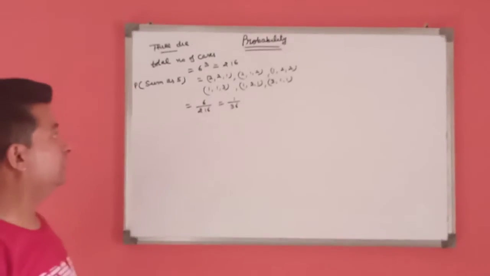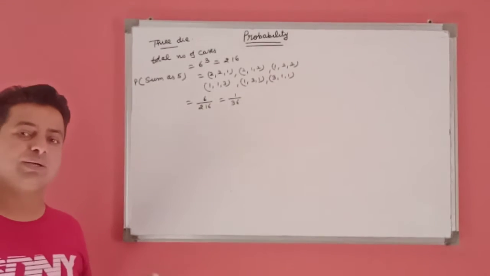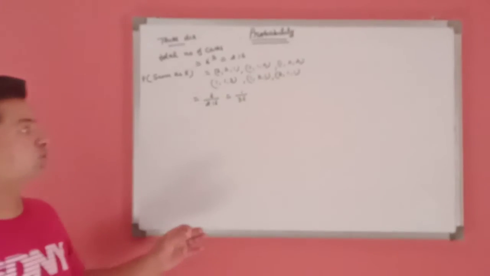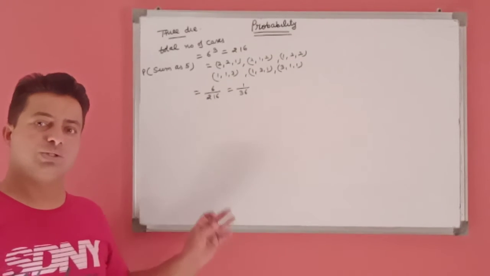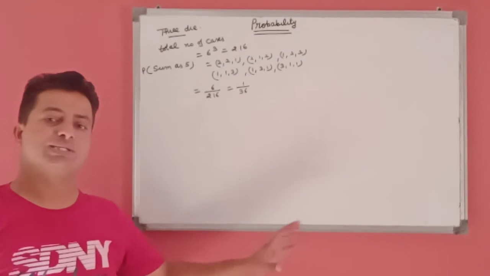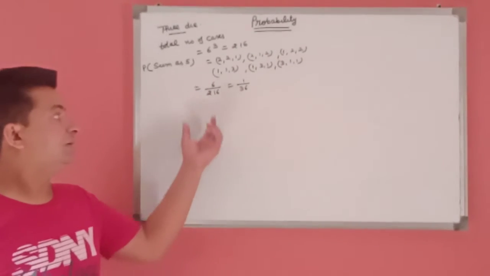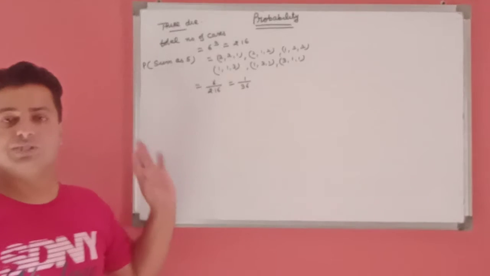And if we are required to find the probability of getting a triplet, triplet means we have same numbers on all the dice. This means 1 1 1, 2 2 2, 3 3 3 and up to 6 6 6. This means total number of favorable cases are 6 and total cases is 216. We get probability is 1 by 36.